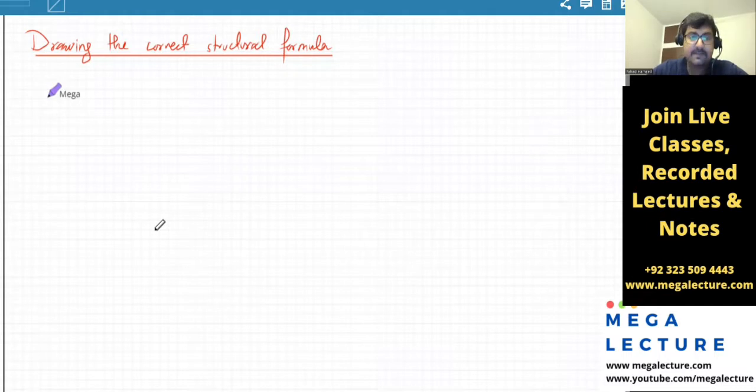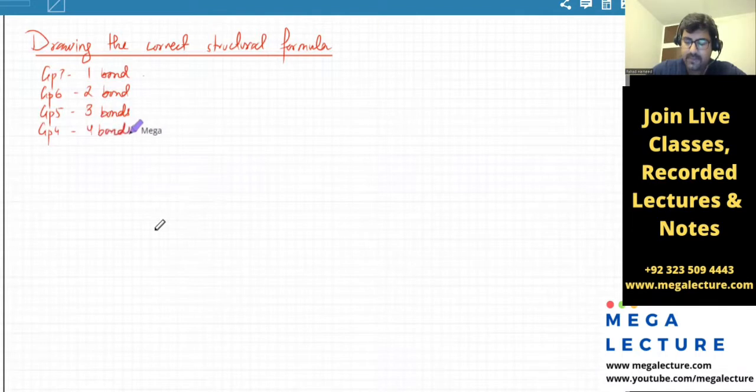Any atom from group 7. Group 6 makes 2 bonds. Group 5 makes 3 bonds. And group 4 makes 4 bonds.